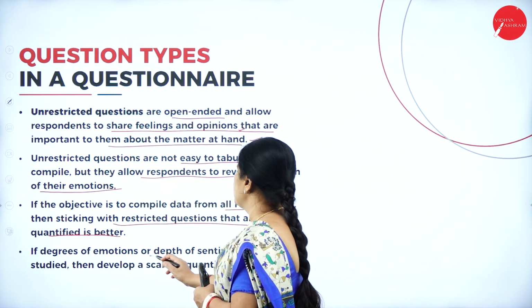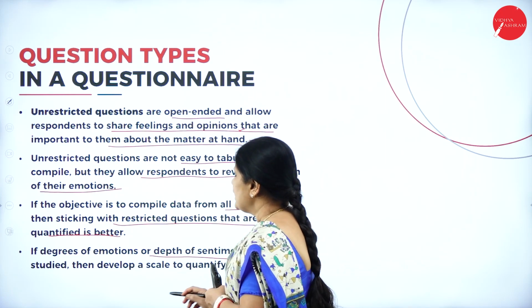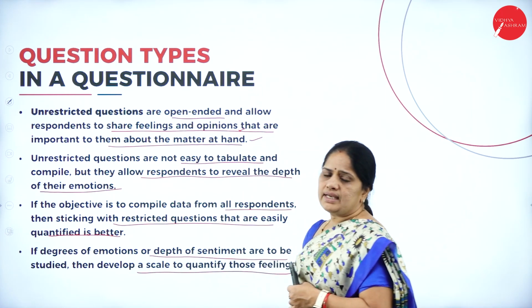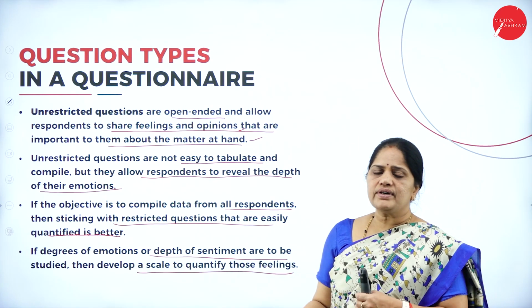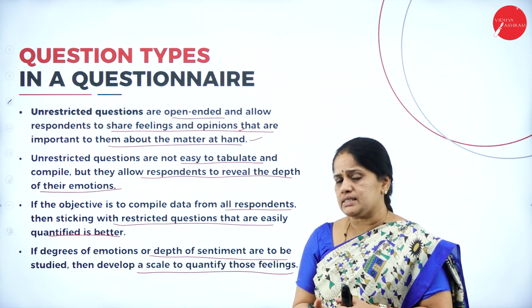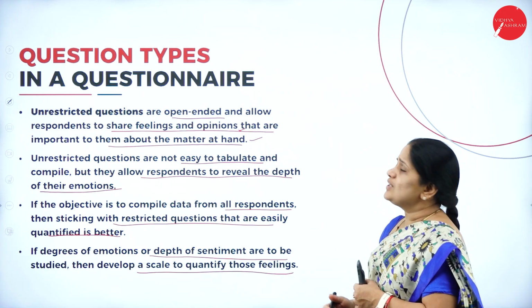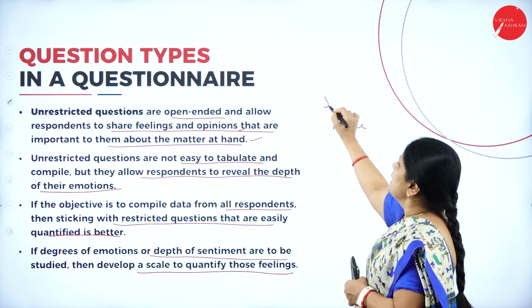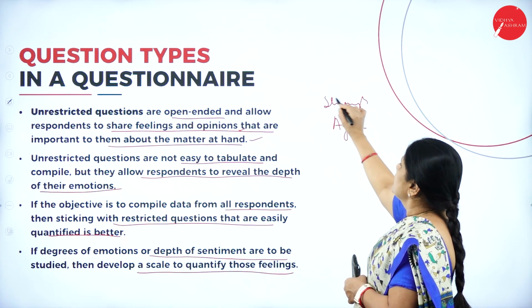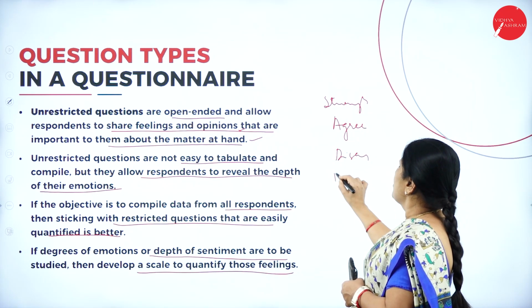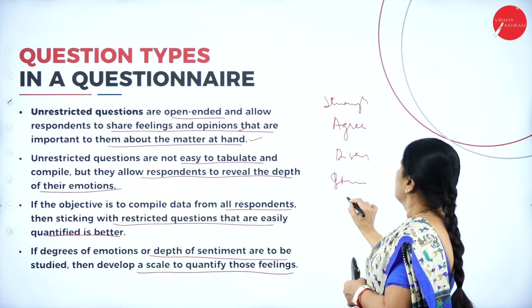If degree of emotions or depth of sentiment are to be studied, then develop a scale to quantify those feelings. Suppose he wants to know about the feelings of the respondents, then he can always have it on a scale, that is agree, strongly agree, disagree, strongly disagree, none of them.